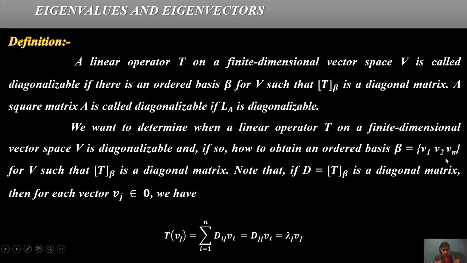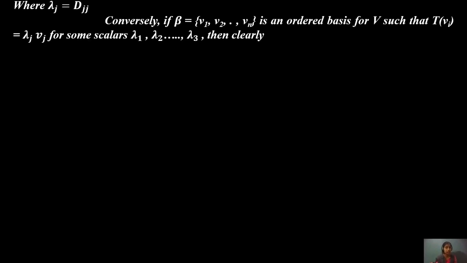This equals D jj vj, which equals lambda j vj. Then we put lambda j equals D jj.